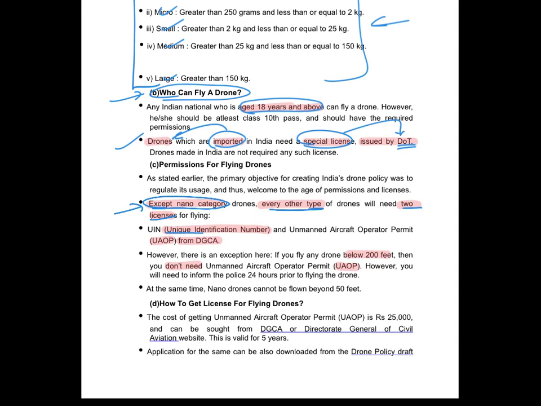These are the unique identification number and the unmanned aircraft operator permit. These will be issued by the DGCA, and any drone flying below 200 feet will not require the UAOP, that is the unmanned aircraft operator permit. That's all that is important in this slide.